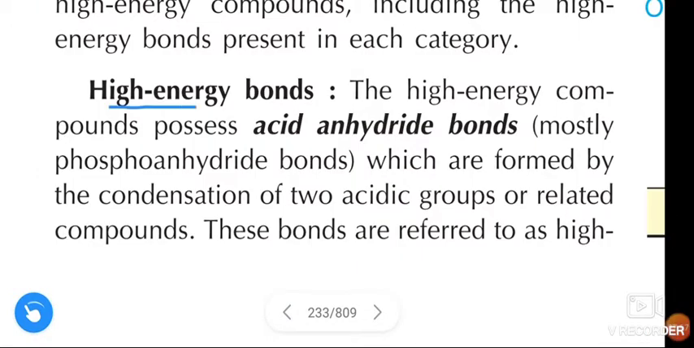Next, high energy bonds. High energy compounds possess acid anhydride bonds, mostly phosphoanhydride bonds. Phosphoanhydride bonds are formed by the condensation of two acid groups or related compounds.